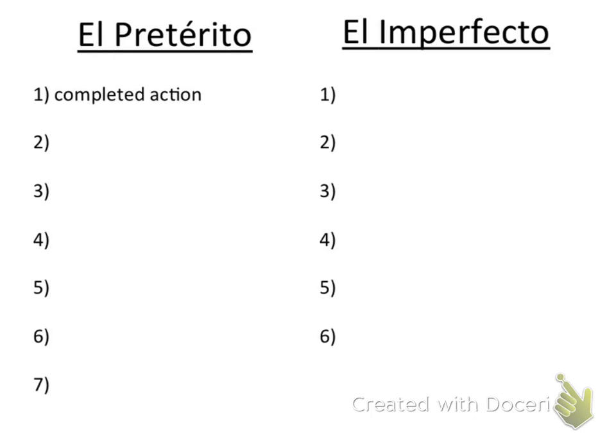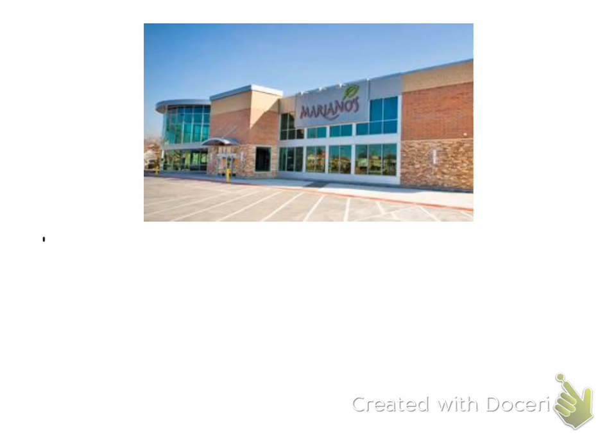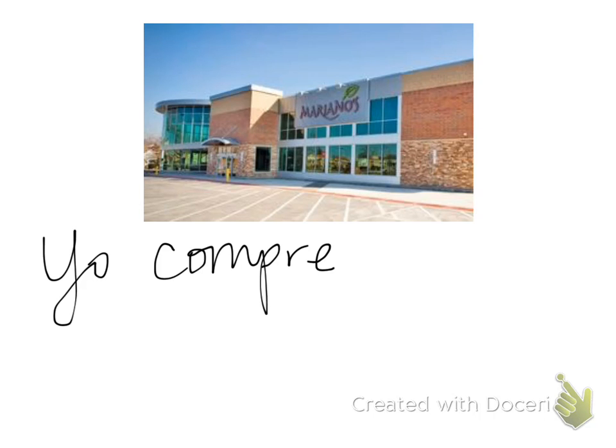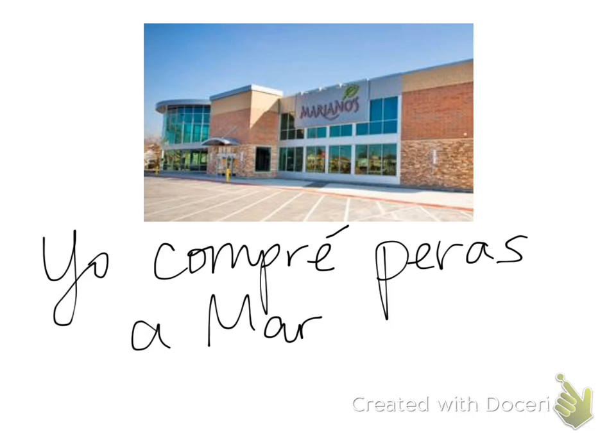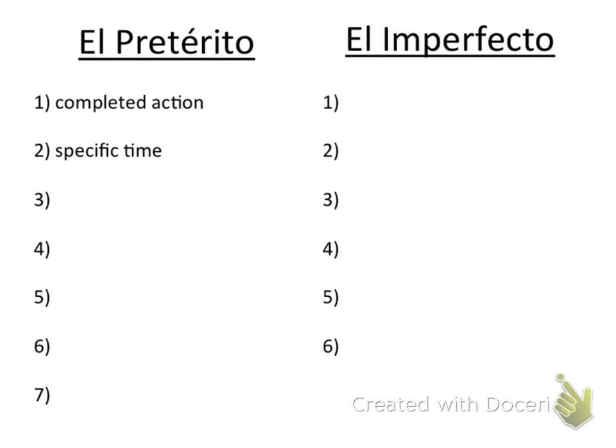Okay, the first one for the Pretérito is a completed action. An example of this would be: Yo compré peras a Mariano's. So, I bought pears at Mariano's. This is a completed action. You went there, you bought the pears, it's done and over.